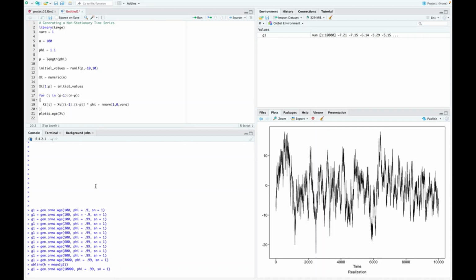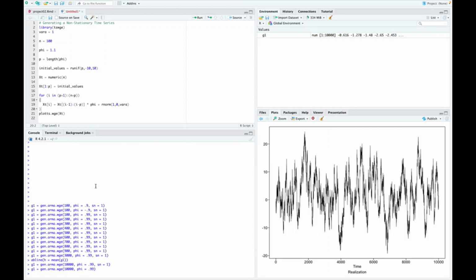Okay, so again, we're just playing around with it. I'll encourage you now to take the seed off and just see what else it could look like. So yours will be totally different than mine, but again, that's at 10,000. Pretty clearly though, it's coming back to the mean every time.